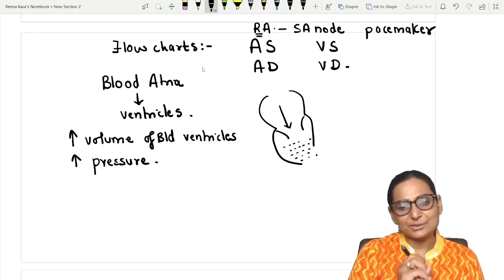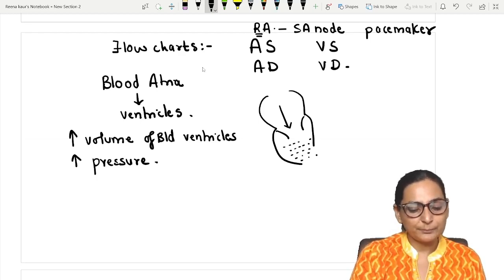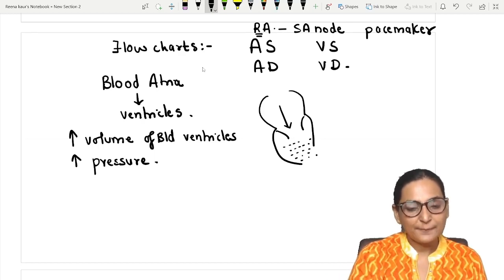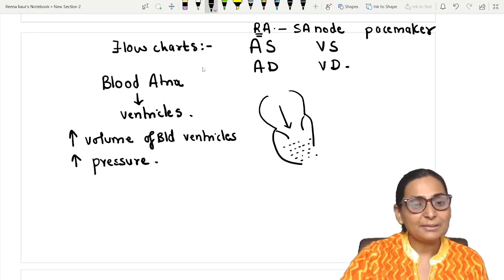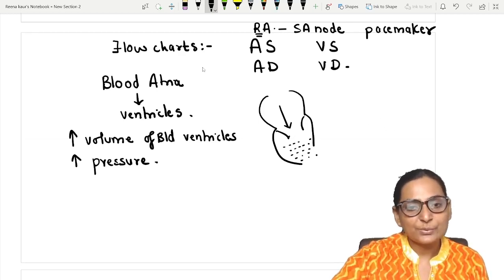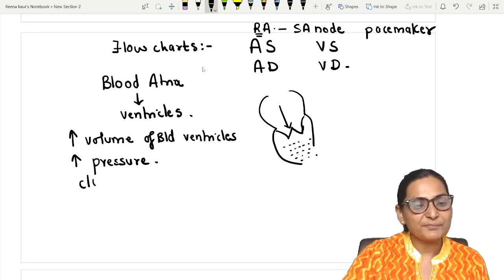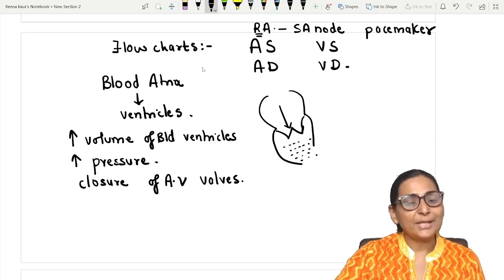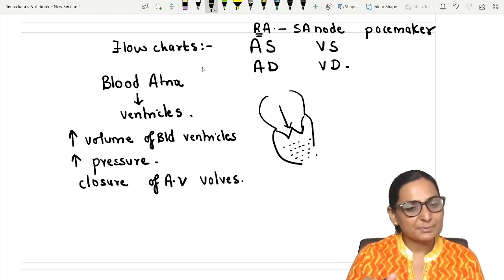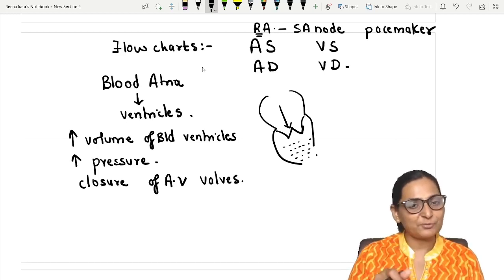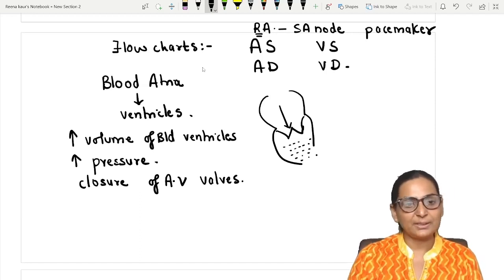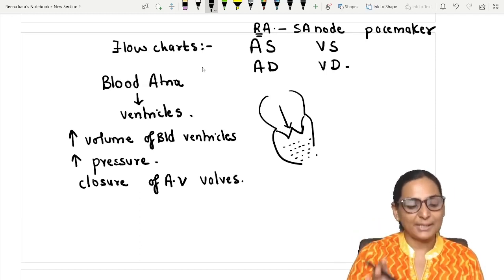Now at a stage, the pressure in the ventricles becomes so high as the blood rises that it is going to result in the closure of the AV valves. Closure of the AV valves. So the atrioventricular valves, which are the bicuspid valve between the left atrium and left ventricle, and the tricuspid valve between the right atrium and the right ventricle. So there is closure of the AV valves.